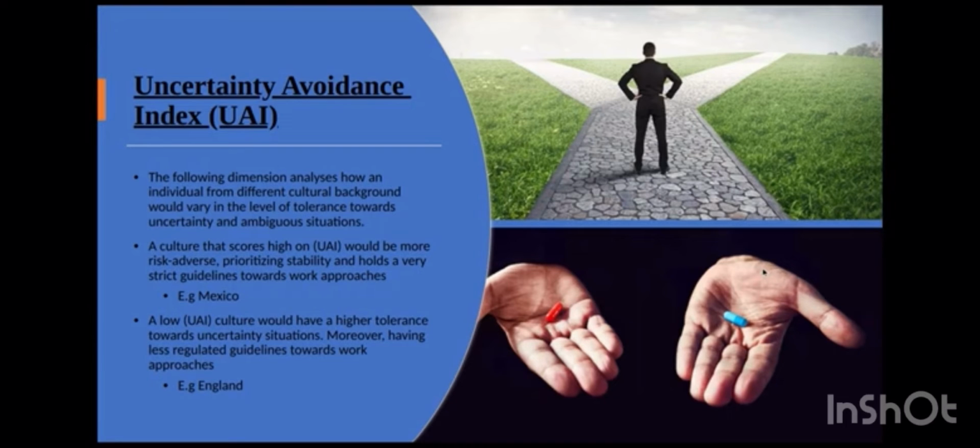A low-scoring country would have a higher and better tolerance towards situations in which they are uncertain, therefore having a less regulated approach and guidelines towards work. A good example of this is the United Kingdom. We often go outside the guidelines to make sure the job is done.